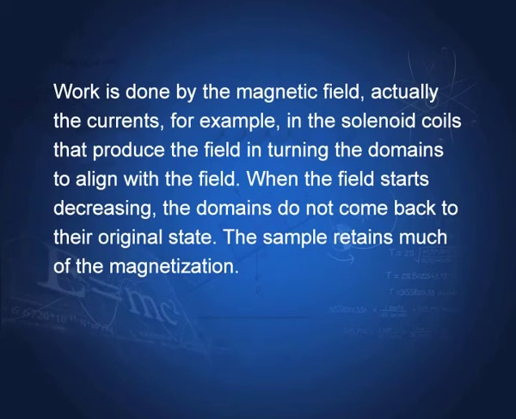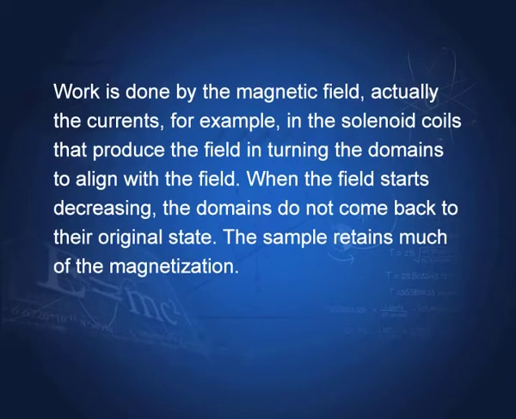When the field starts decreasing, the domains do not come back, because the material retains substantial magnetization. If they don't come back, then the work that was done by the current in the solenoid is retained by the substance. That means there is a loss of energy. The domains do not come back to the original state. The sample retains much of the magnetization.